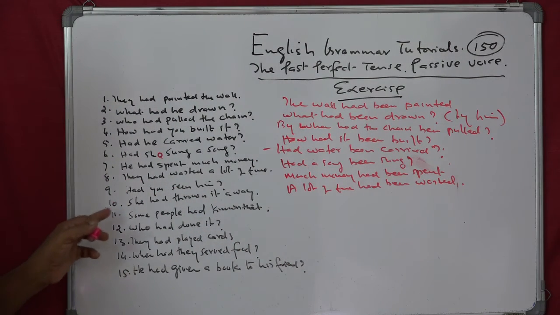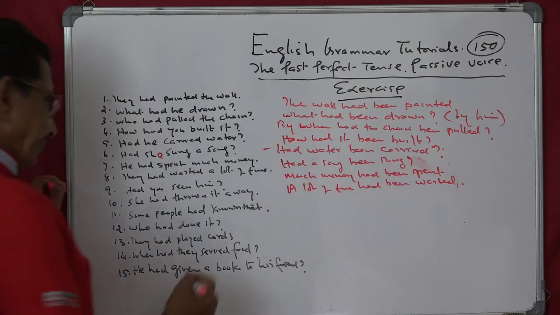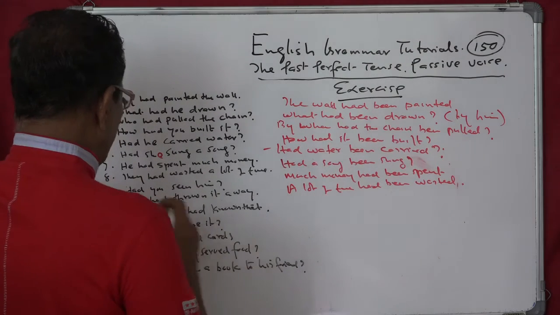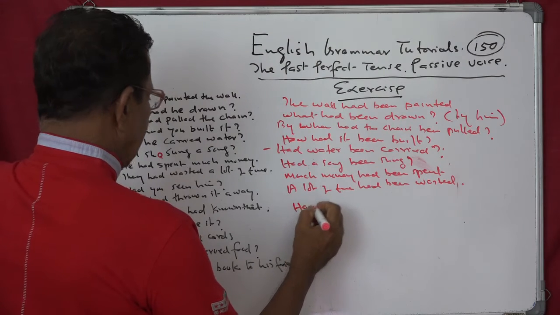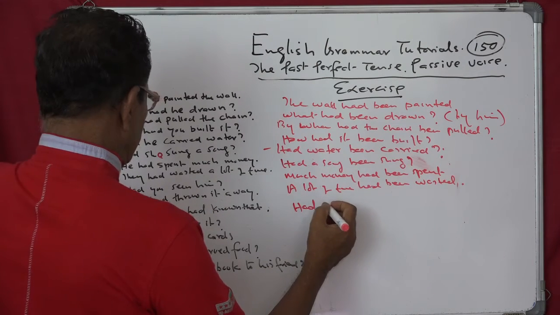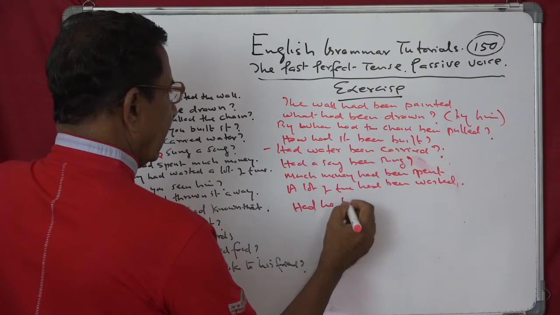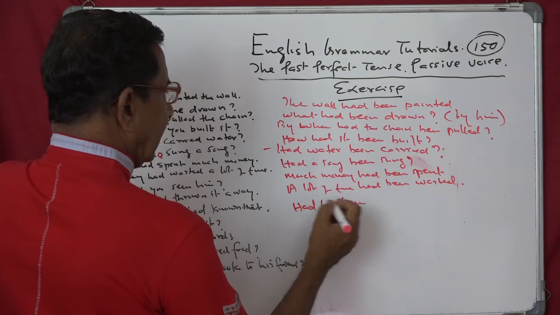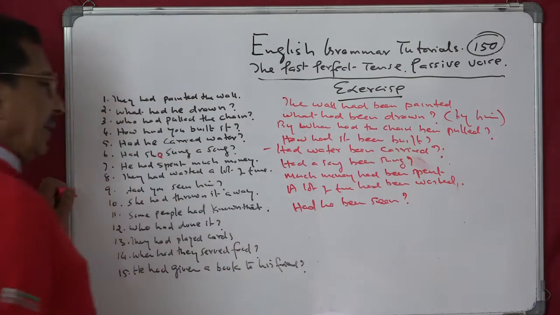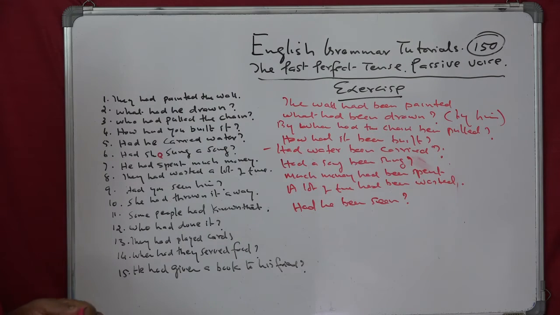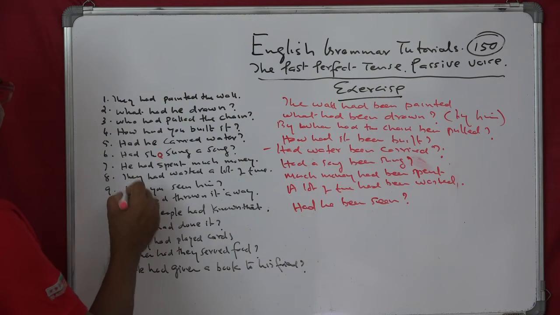Next, had you seen him? Had he been seen by you? By you, not like her. And then you have the next one, which is number 10.